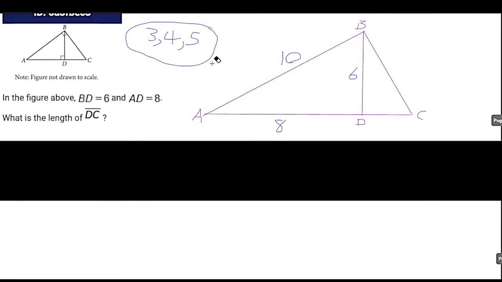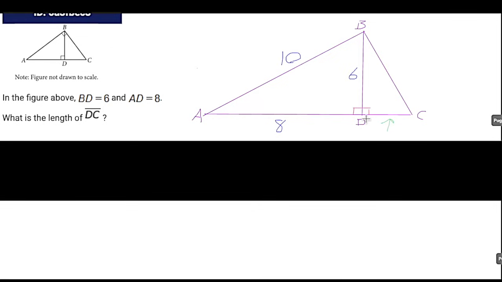What it's asking me is the length of DC. So where is DC? DC is right here. How the heck am I supposed to know the length of DC? Well, if we can prove that these are similar triangles, then we can flip this little triangle on its side and sort of compare it to the big triangle. But first we have to prove it. So let's talk about a cool little rule.